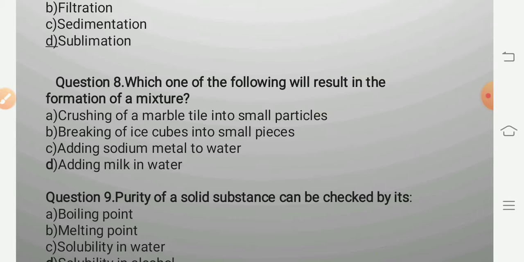Adding sodium metal into water, means sodium reacts with water and gives sodium hydroxide, and adding milk in water. Now see here, crushing of marble tile is a physical change. Breaking of ice cubes is also a physical change. Sodium into water is a chemical change, but adding milk in water, there is no change in the composition. Here, this is the mixture of milk and water. So, the answer is adding milk in water.